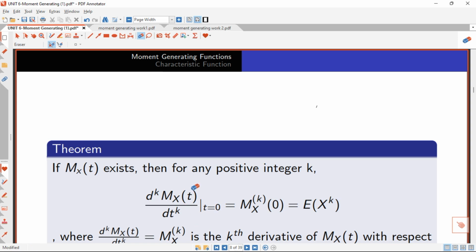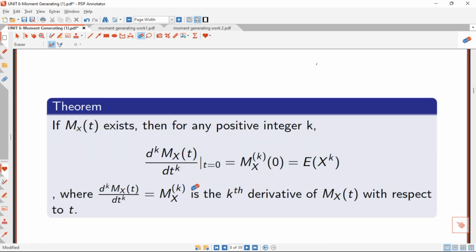This theorem is a very nice theorem for us to really understand when we are given a moment generating function and then we are asked to calculate the expectation from the moment generating function. How are we going to calculate the expectation? How are we going to calculate the variance? This theorem is really going to help us to really appreciate it, right?